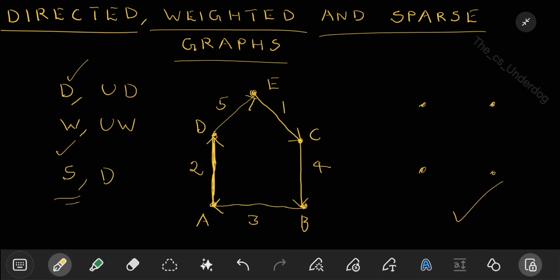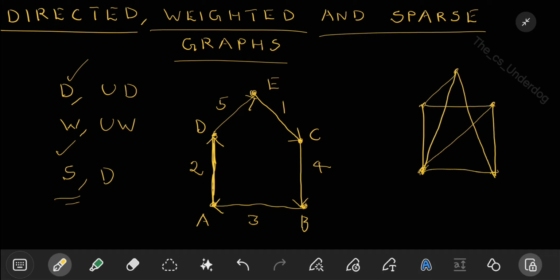This is still a graph. It is only having vertices. So this is a sparse graph. If I have one edge, it is still a sparse graph. But if I have a lot of edges, if there are a lot of connections in between, then it is called a dense graph. So now it became a dense graph. So this is the distinction between sparse graph and dense graph.